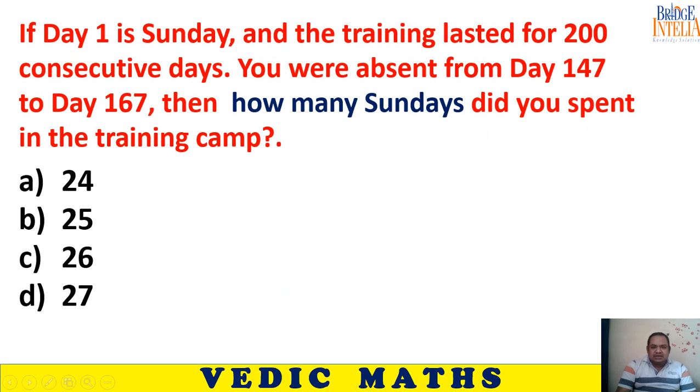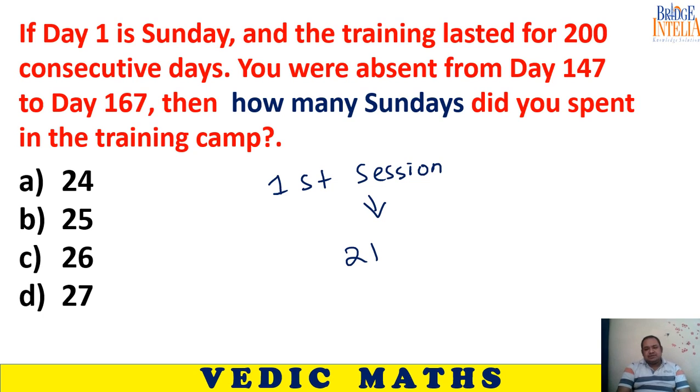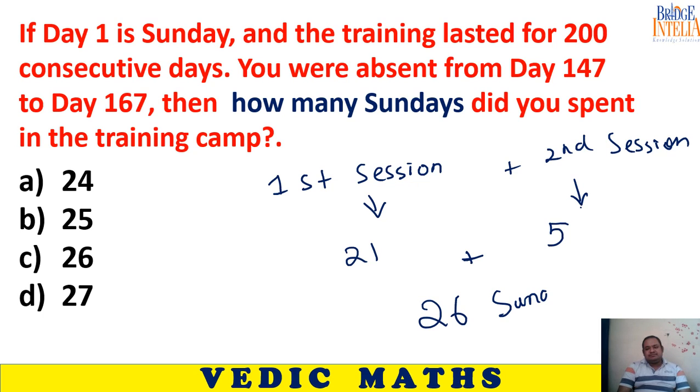So in the first session, 21 Sundays. In the second session, we just found out 5 Sundays. So the grand total is 26 Sundays. So this is the answer. This was pattern 1. We will keep discussing this calendar topic, because if you solve these kinds of questions, your thinking capacity and logical understanding are bound to expand.